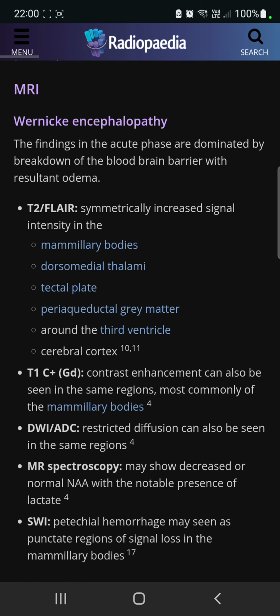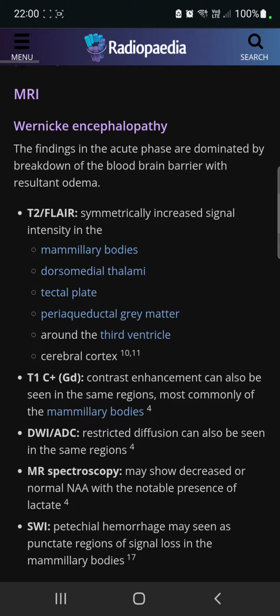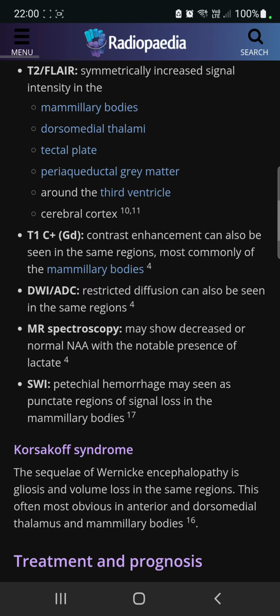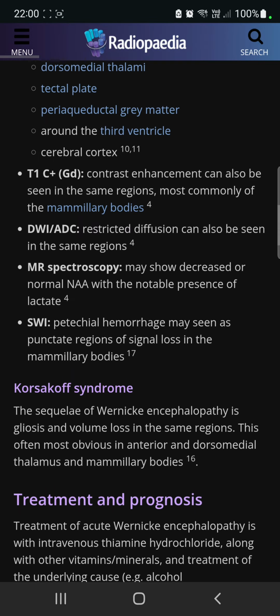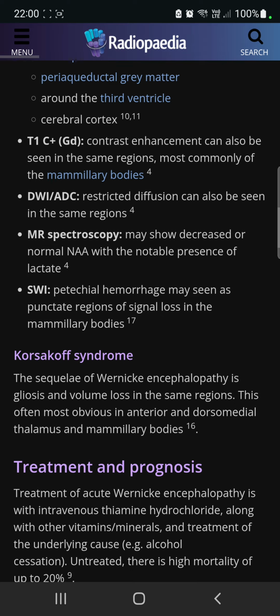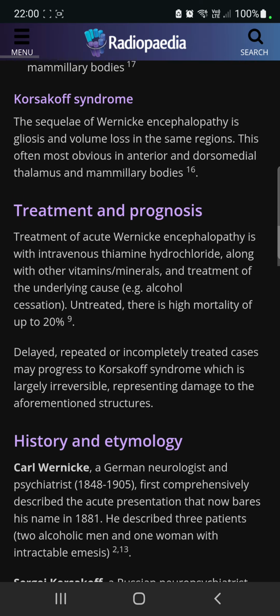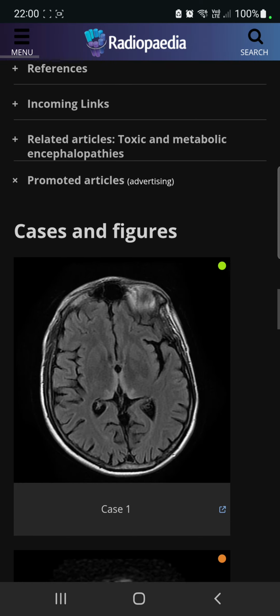Now, on MRI, you can see T2 FLAIR hyperintense signals in those areas that are presented here. T1 contrast enhancement can be in the mammillary body. It can be with diffusion restriction, and that's it. Now let's look at some images.